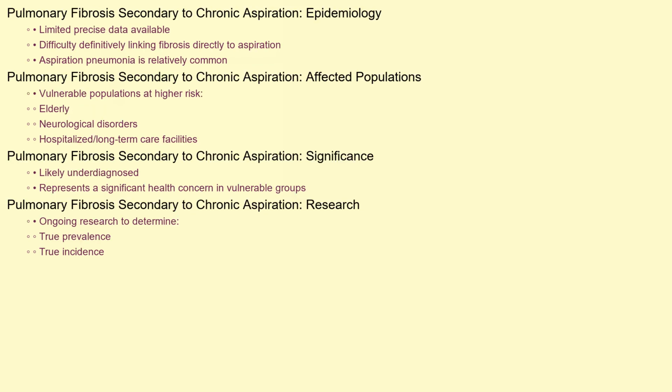Unfortunately, precise data on the epidemiology of pulmonary fibrosis specifically caused by chronic aspiration is limited. This is partly because it can be difficult to definitively link the fibrosis directly to aspiration in all cases. However, we do know that aspiration pneumonia is a relatively common occurrence, particularly in vulnerable populations like the elderly, those with neurological disorders, and individuals who are hospitalized or in long-term care facilities. Therefore, pulmonary fibrosis secondary to chronic aspiration is likely underdiagnosed and represents a significant health concern within these groups. Research is ongoing to better understand the true prevalence and incidence of this condition.